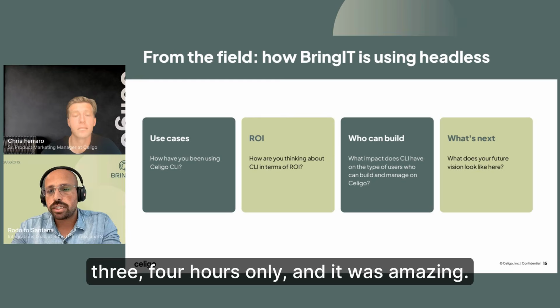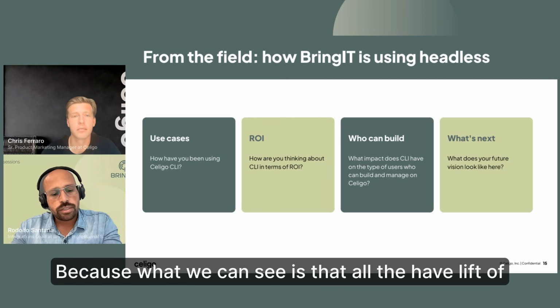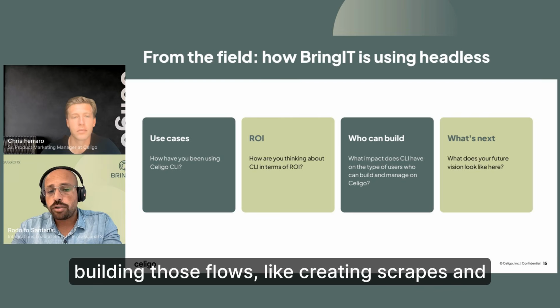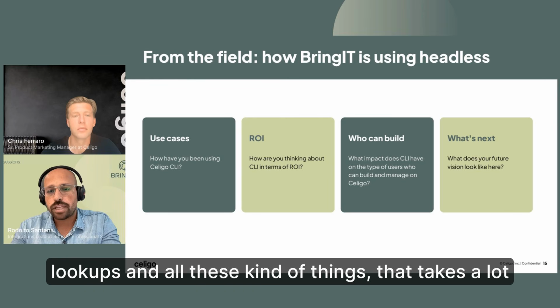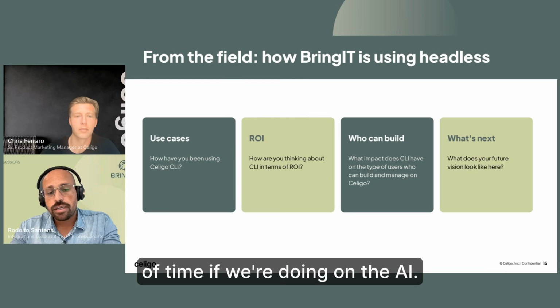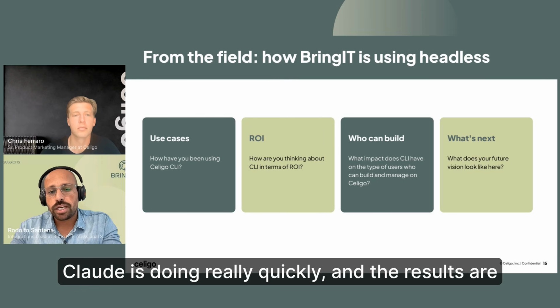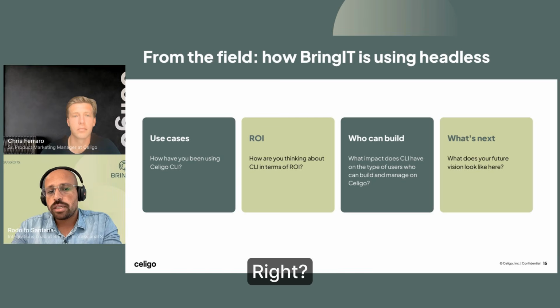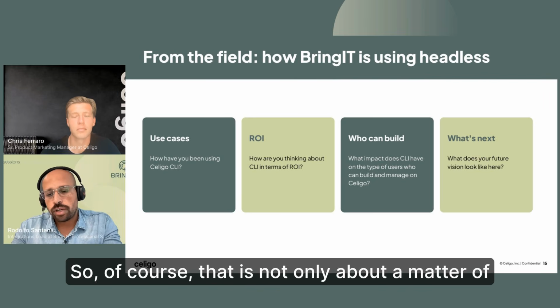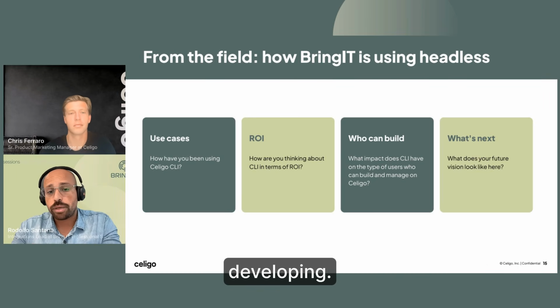And it was amazing because what we can see is that all the heavy lift of building those flows, like creating scripts and lookups and all these kind of things, that takes a lot of time if we're doing it ourselves, the AI, Claude, is doing really quickly, and the results are really great as well, right? So of course that is not only a matter of developing, right?